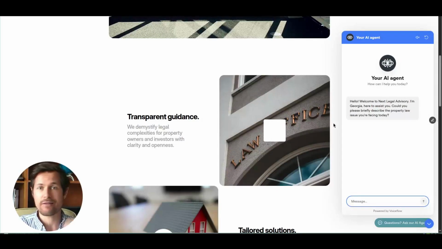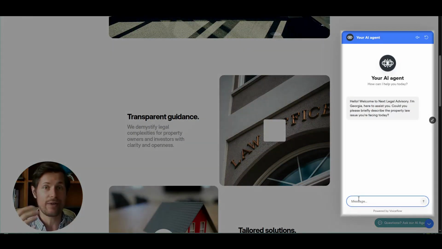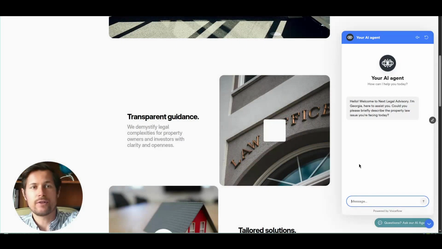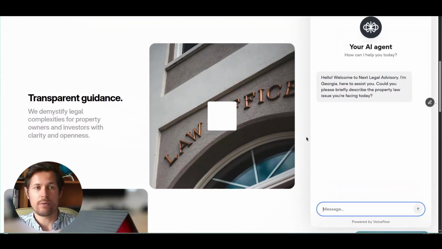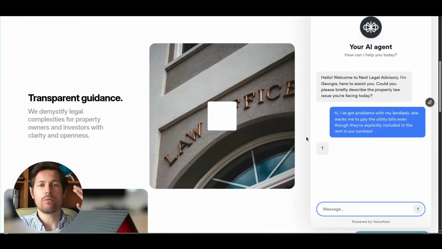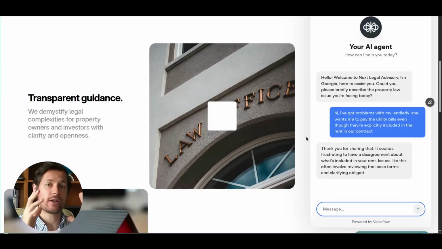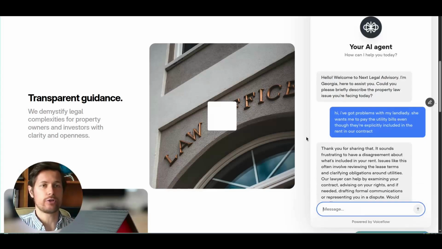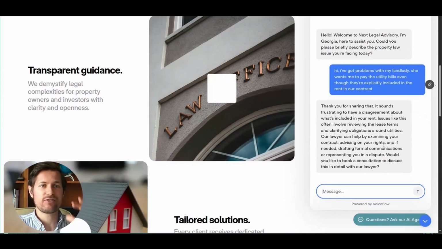But first, let's have a chat with this chatbot, see how it can help us. It asks me about the issue that I want help with today. So I will say hi. I say that my landlady wants me to pay the bills, even though they're included in the rent inside of our contract. So this AI agent now gives me a bit of advice, saying, okay, what do I need to do?